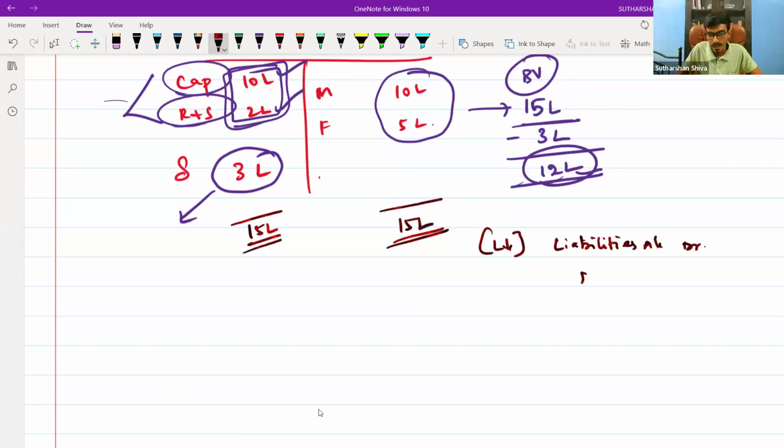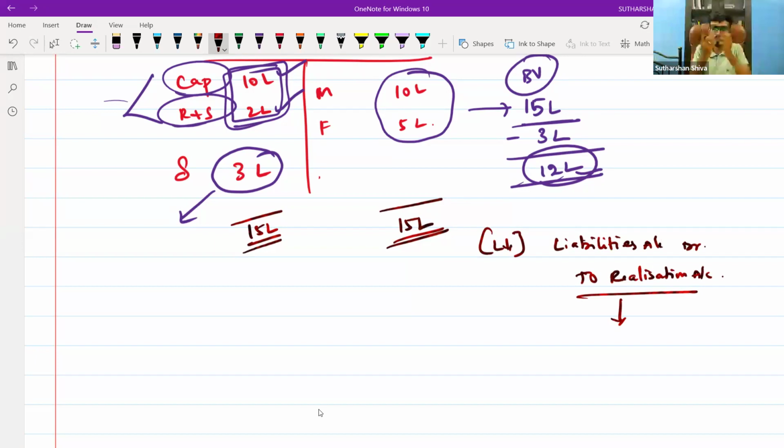A new account got created for a temporary purpose for the dissolution. This is done. Now you need to settle the liability. Now you need to pay the liability. If you are going to pay the liability, what is the simple journal entry? If you are paying to creditors, what is the journal entry you will pass?